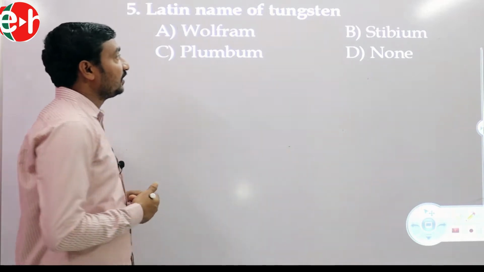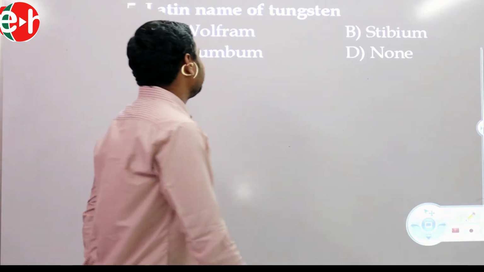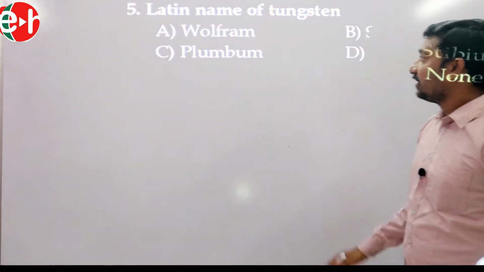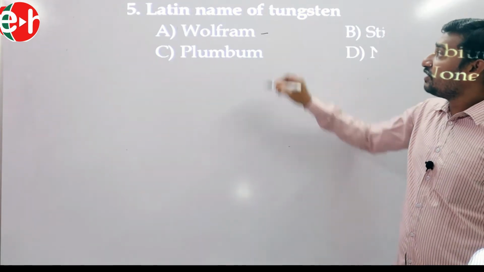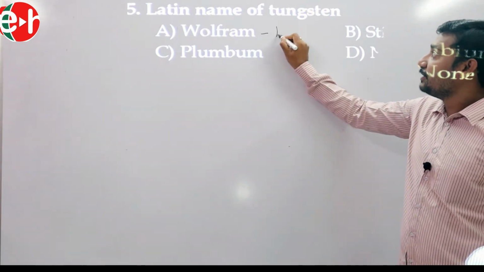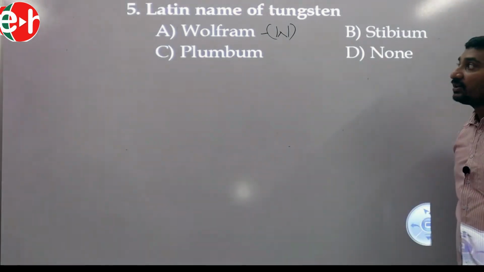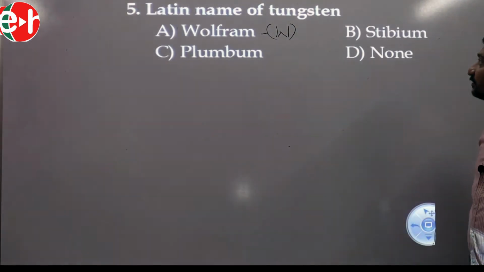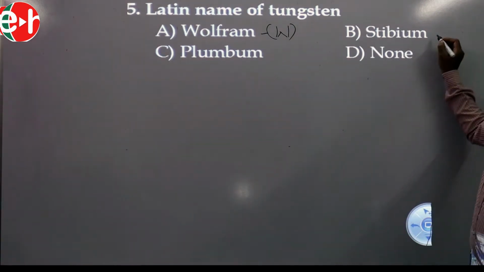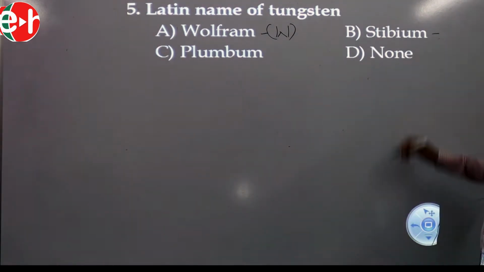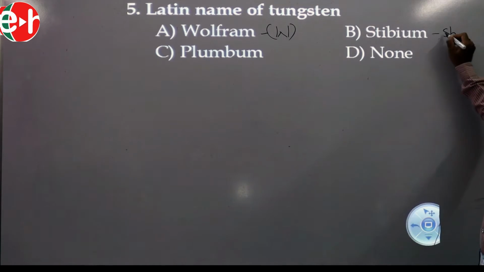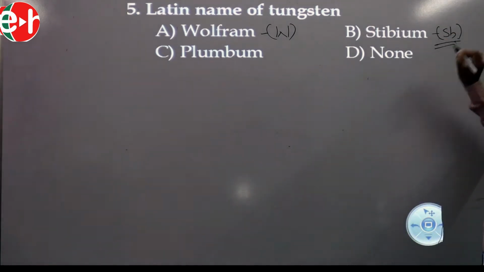Tungsten. Wolfram. This is the Latin name of tungsten. Symbol W. Stibium. This is the Latin name of antimony, Sb.